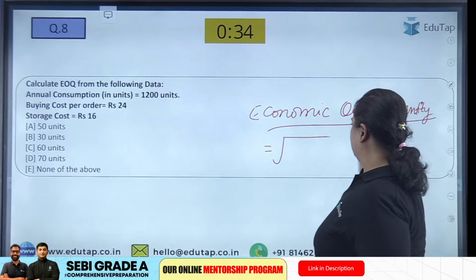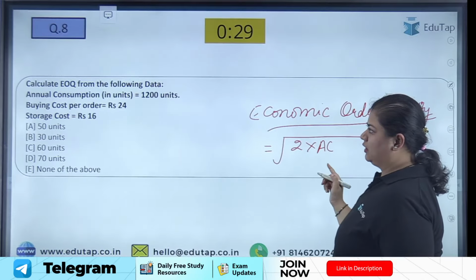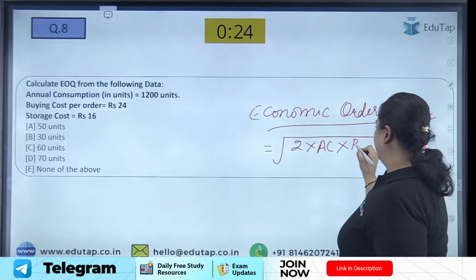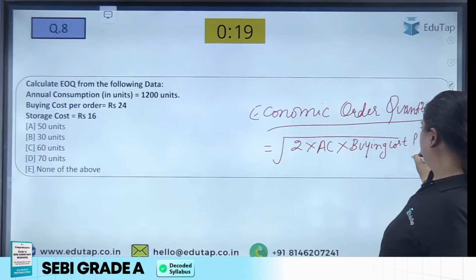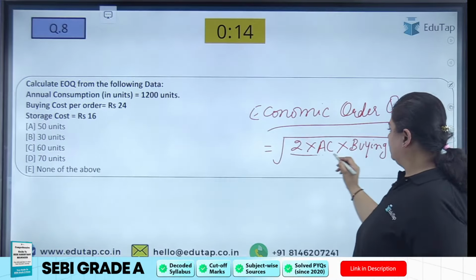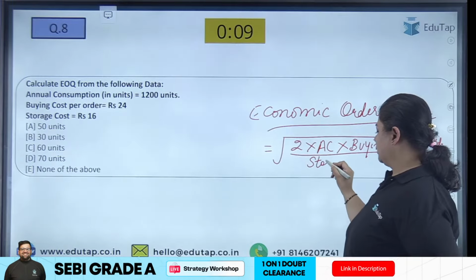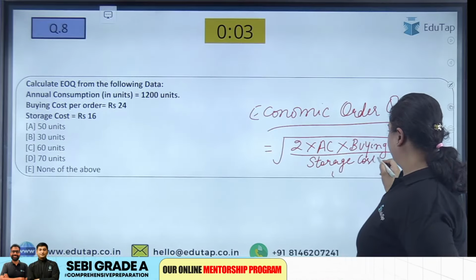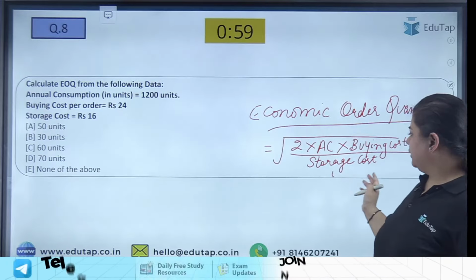The formula is 2 into annual consumption, I am writing AC, into the reorder cost, or you can say the buying cost per order, upon the carrying cost, you can say storage cost, carrying cost, or holding cost, per unit per annum.